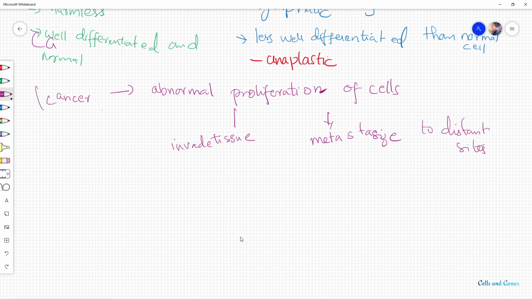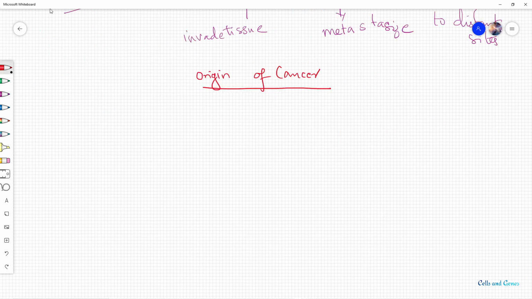So the definition of cancer is an abnormal proliferation of cells that can invade tissue and metastasize to distant sites. Now let us see the origin of cancer. It has originated from a single abnormal cell, that is called monoclonal origin. That means it has a single abnormal cell from which the cancer has originated. So we say it has monoclonal origin.